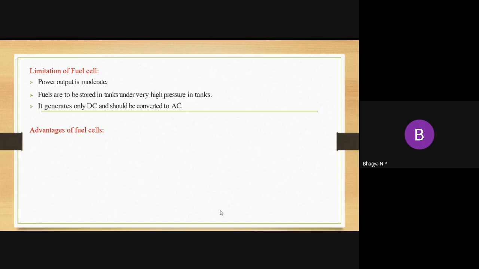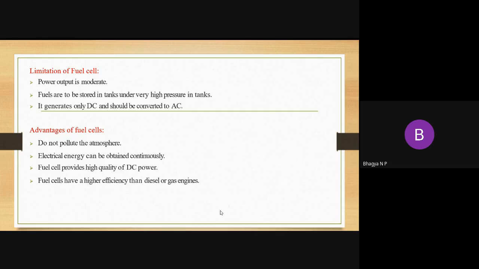Next we'll move on to the advantages of fuel cells. The advantages are that it doesn't pollute the atmosphere and electrical energy can be obtained continuously. The fuel cell provides very high quality DC power. And these fuel cells have a higher efficiency than diesel or petrol engines. So these are the advantages of fuel cells.